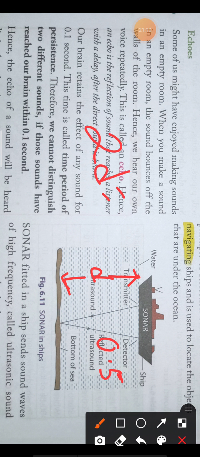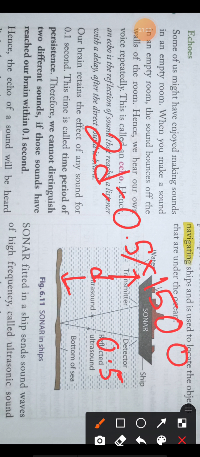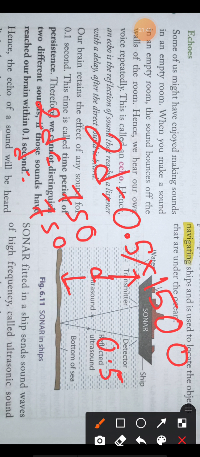So 2d is equal to 0.5 into 1500, as the speed of sound in water is 1500. Speed of sound is greater in water compared to air. So 2d is 750, so d is 750 by 2, that means 375. So the depth of the sea is 375.